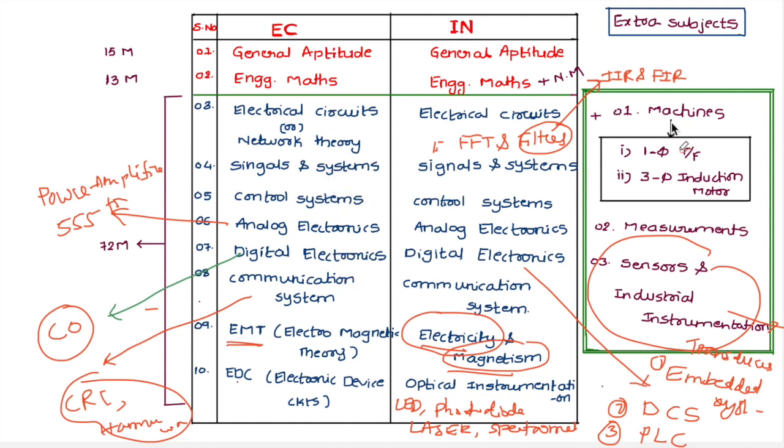Even machines also, that subject is electrical technology, basics of machines, which comes under electrical technology for EC students in 2-1 or 2-2 semester, right? So all the subjects in instrumentation are already covered for EC people in their graduation, okay. This is not a new one for EC students. Definitely they come across these subjects. The complete detailed syllabus I will mention in the next slides, okay.